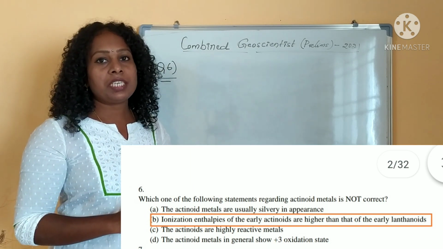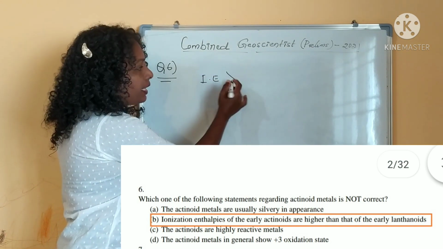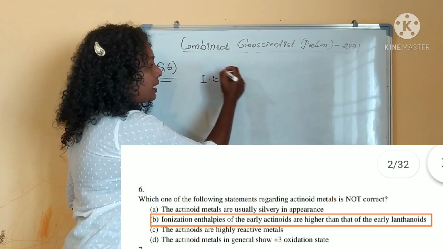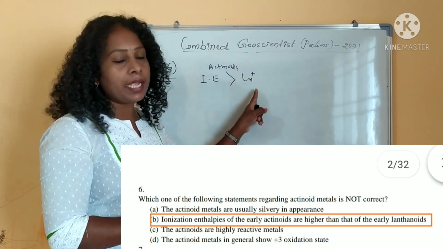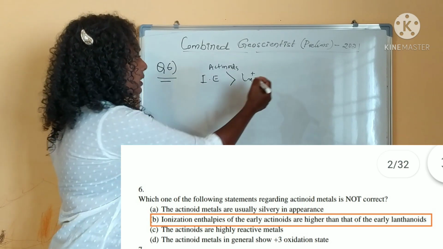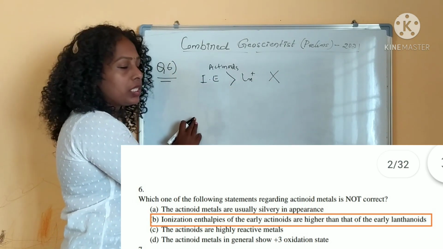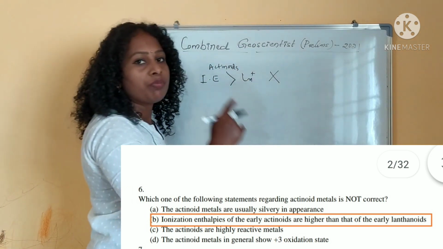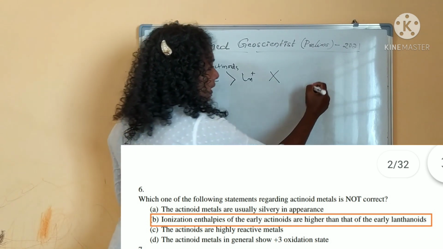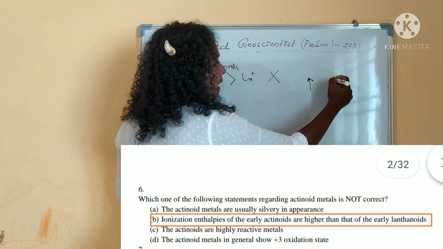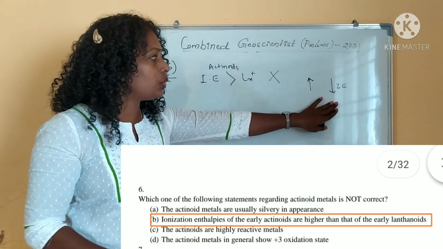The second option is ionization enthalpy of actinoids is higher than that of lanthanoids. This statement is very much wrong. Why is it wrong? Ionization enthalpy always depends on the size of the atom. If size is increasing, ionization enthalpy is decreasing. This is the criterion for ionization enthalpy.